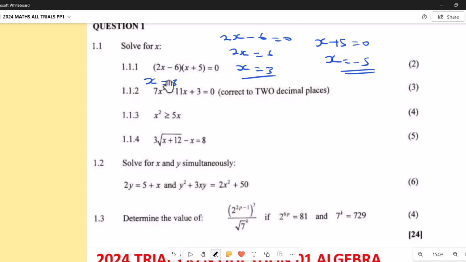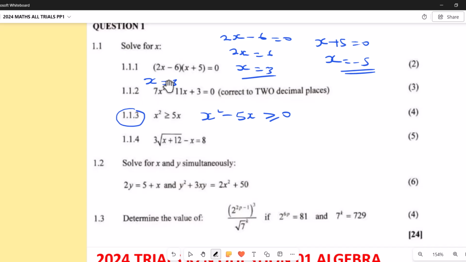Hope we are together. Now here the moment they say again two decimal places, we say that we use the quadratic formula, which I think you guys are comfortable with now. I'm coming to this one now. So here I have x squared minus 5x greater or equal to 0.